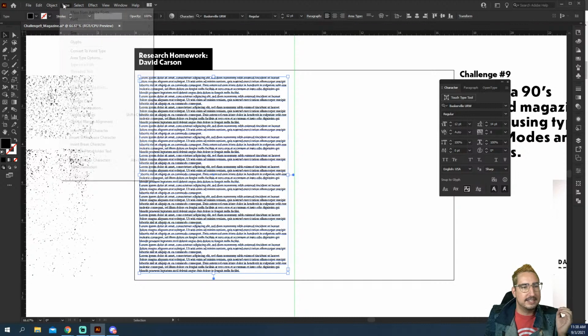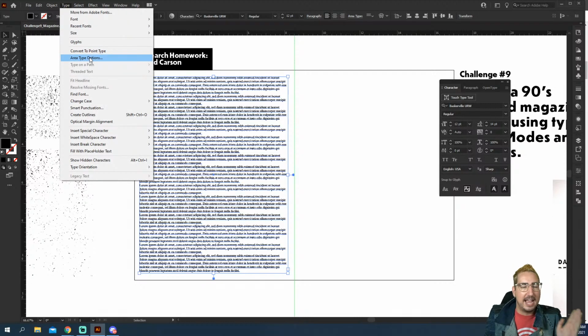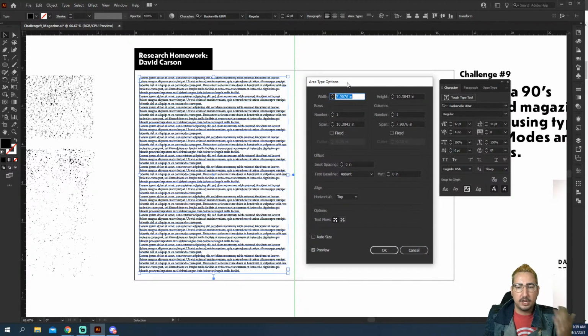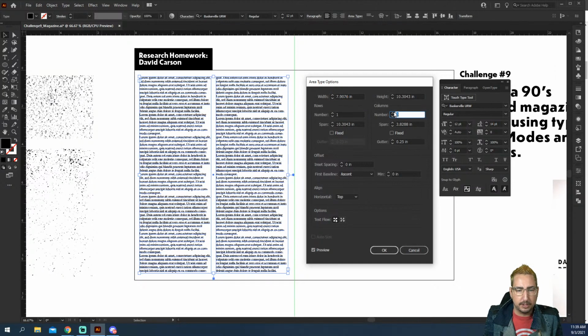We're going to go to Type, and then we're going to go to Area Type Options. Not a lot of people know this exists, but it's a great panel to help you change the settings in your area type. Now, if we wanted to, check this out. We can change it to columns, which is great, right, for editorial.